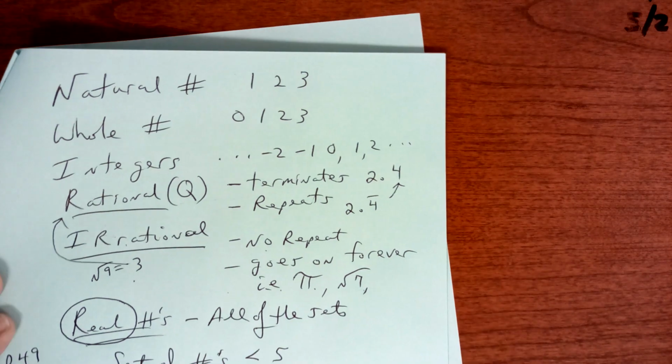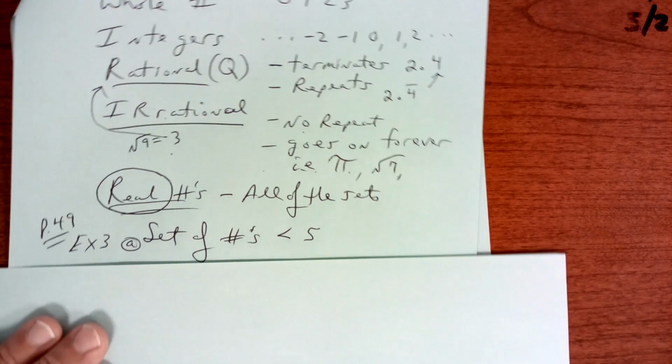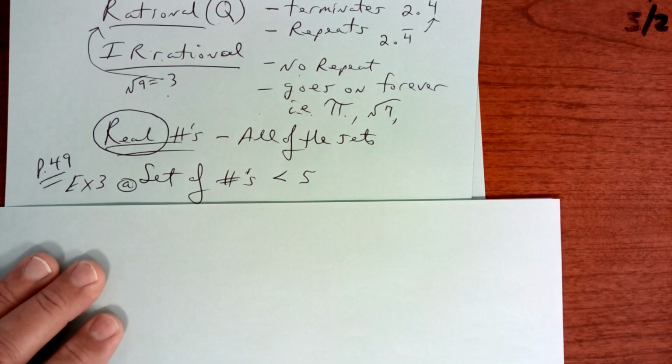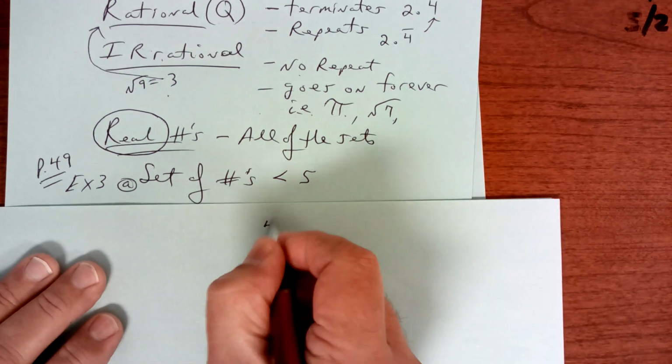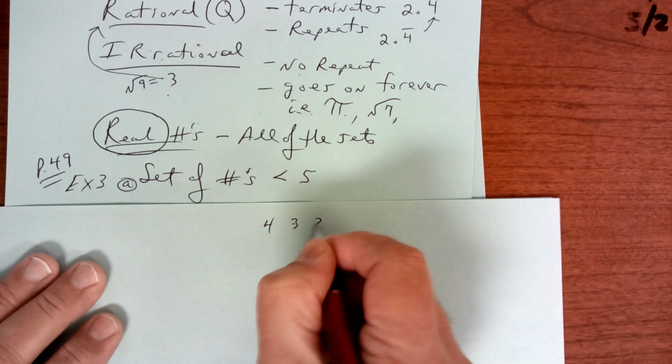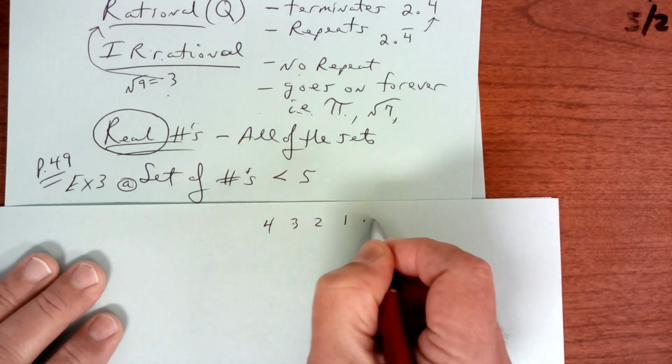Okay, let's take a look at some of these. Example 3, page 49. The set of numbers less than 5. Well, that would be 4, 3, 2, 1, dot, dot, dot. It would go on to negative numbers.